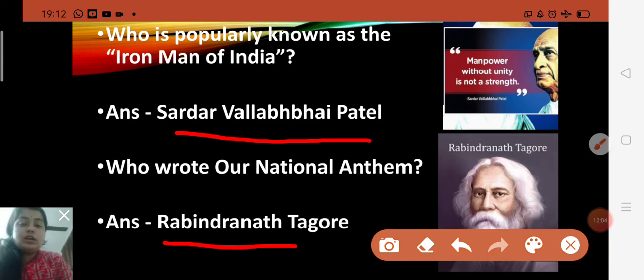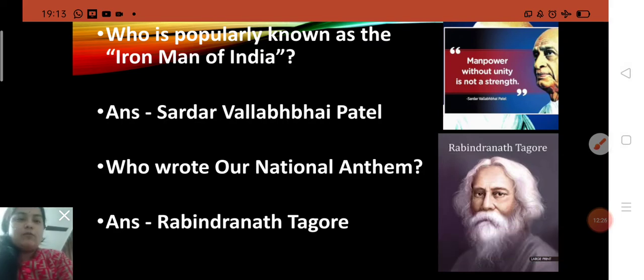And do you know, children, which is our national song? Yes, Vande Mataram, and this one was written by Bankim Chandra Chatterjee. Okay, so national anthem Jana Gana Mana was written by Rabindranath Tagore and national song Vande Mataram was written by Bankim Chandra Chatterjee. Okay, children. Now move to the next.